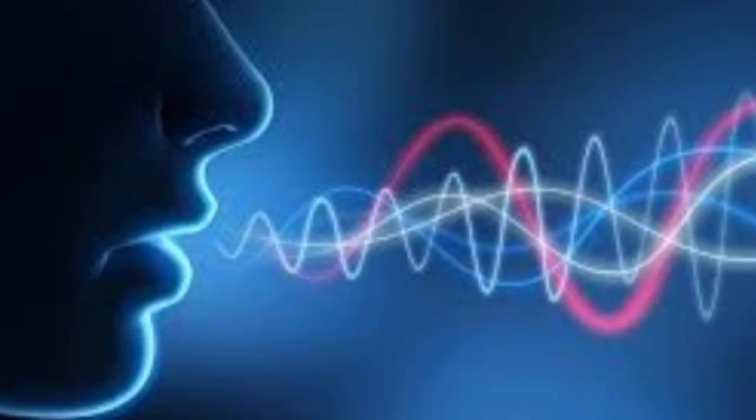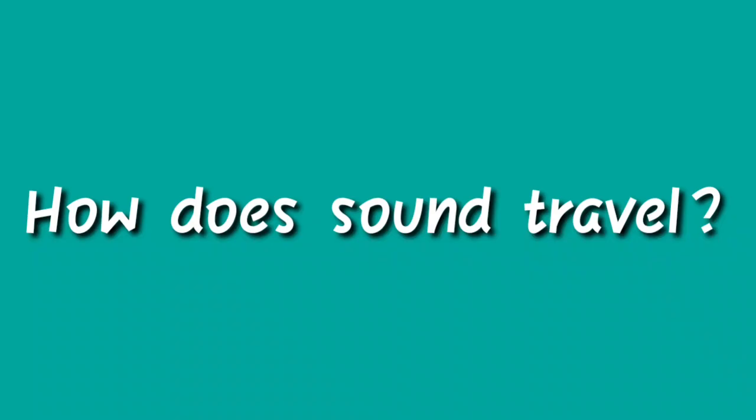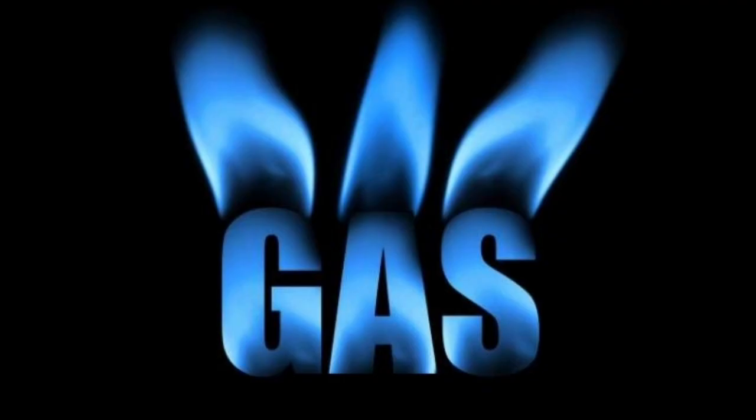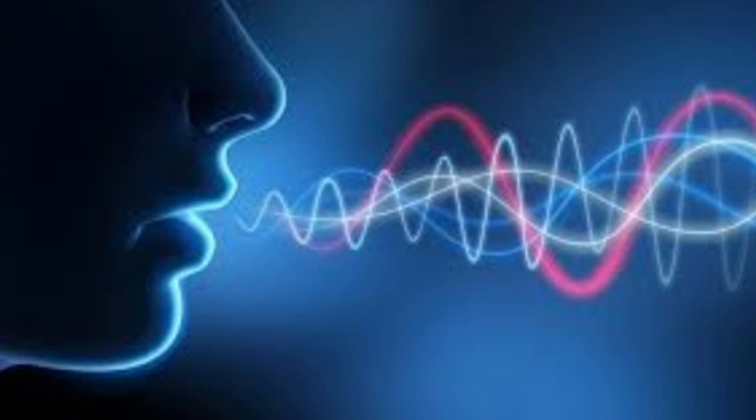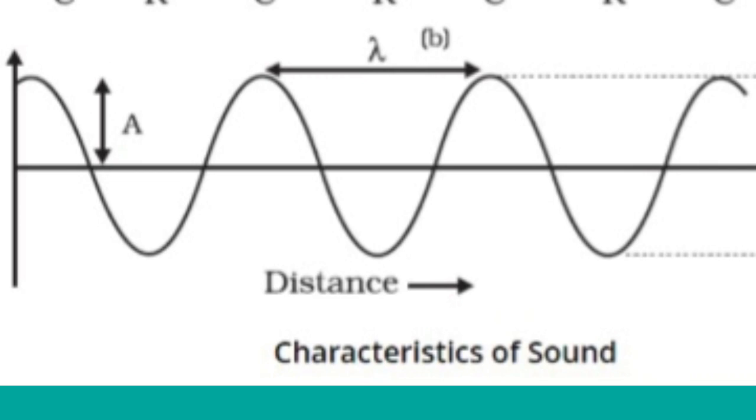In this video, we are going to discuss how sound travels. The propagation of sound we are going to discuss. In order to propagate, sound requires a medium through which it can travel. This medium could be a gas, liquid or solid. Sound propagates in a medium as the particles of the medium vibrate from a starting point. This means that sound always has a starting point and an ending point.